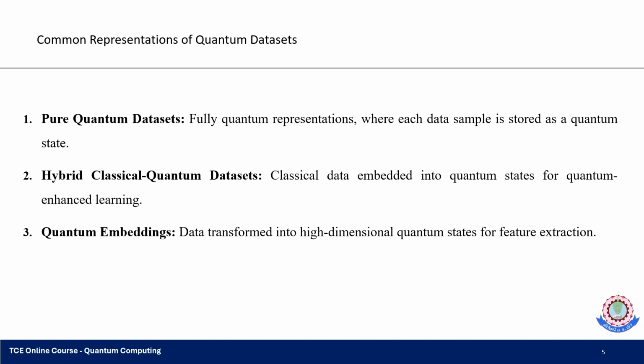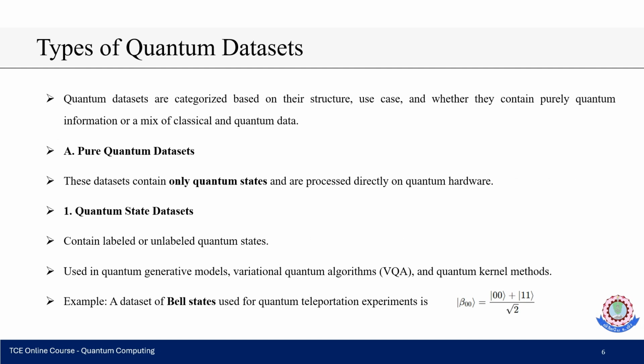Common representations of a quantum dataset: the first one is the pure quantum dataset, a fully quantum representation where each data sample is stored as a quantum state. The next is the hybrid classical quantum dataset, where classical data is embedded into quantum states for quantum enhanced learning. And the third is quantum embedding, where data is transformed into a high dimensional quantum state for feature extraction.